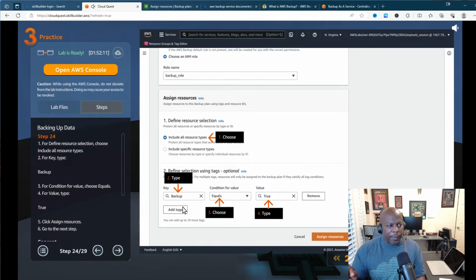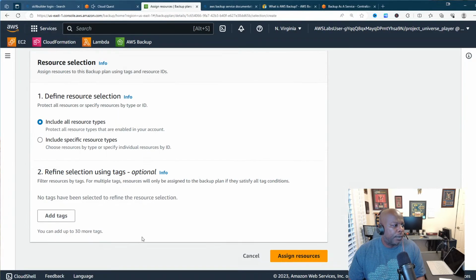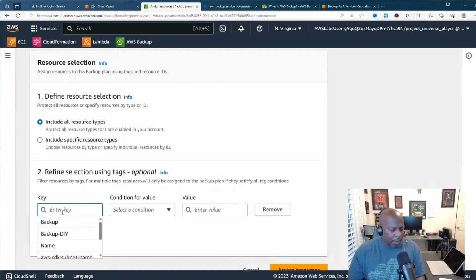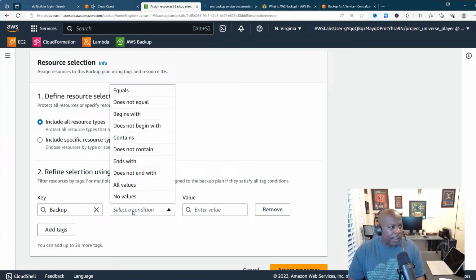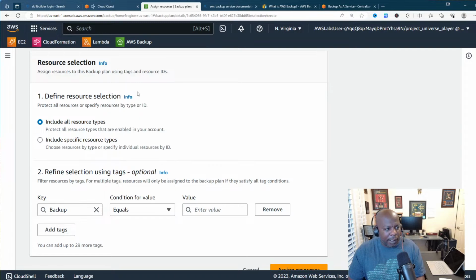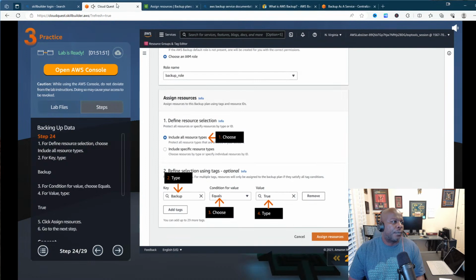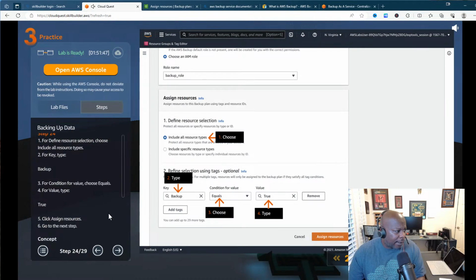The condition for the value is going to be equals, and then the value is true. So we're going to add the tags here. It's already here for us, great. The condition is, if anyone remembers, equals, and then true. All right, good. So now we got that done.